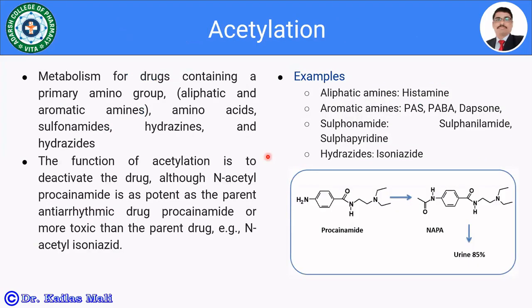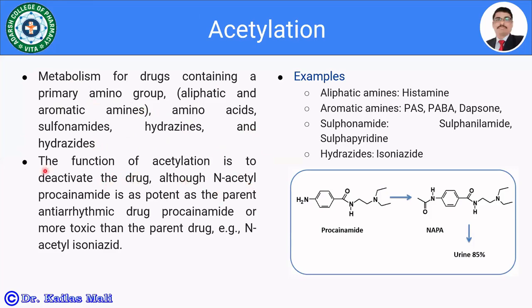Let us see the acetylation. It's a metabolism for drugs containing the primary amino group, for example, aliphatic and aromatic amines, or amino acids, sulfonamides, hydrazines, and hydrazides. The function of acetylation is to deactivate the drug.